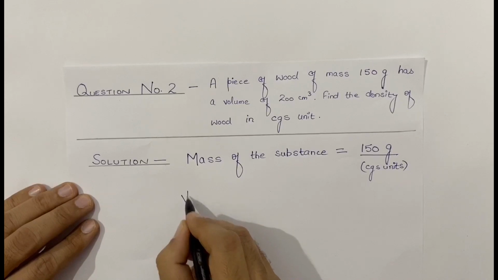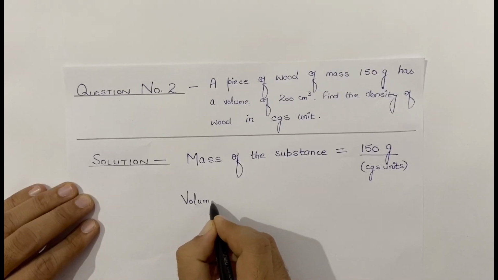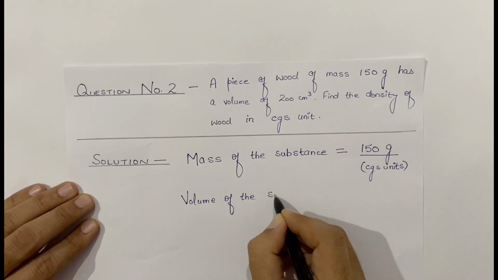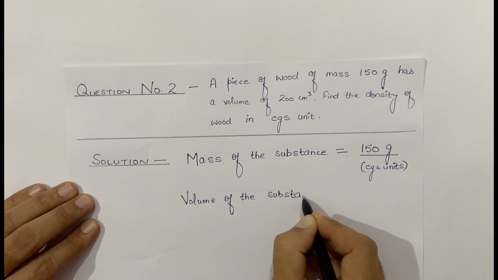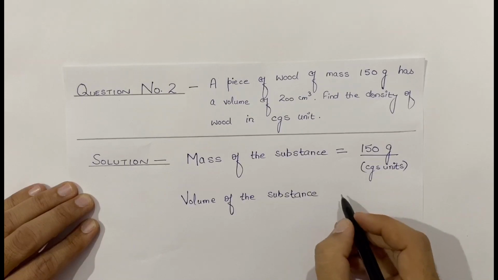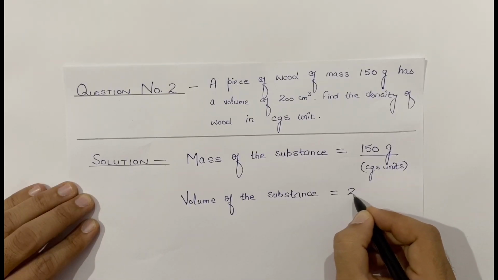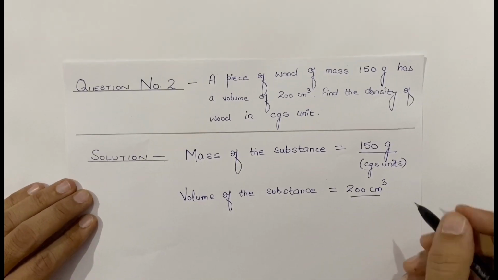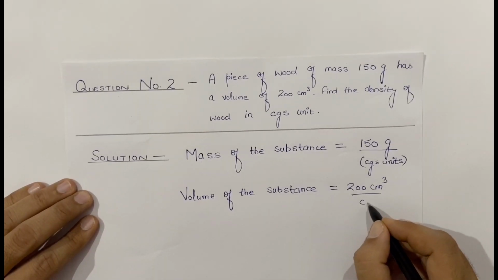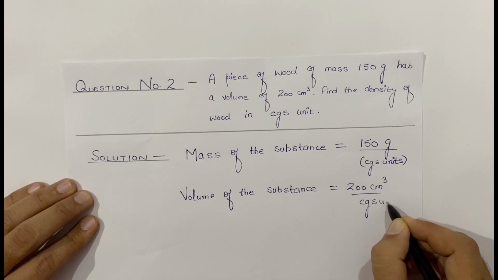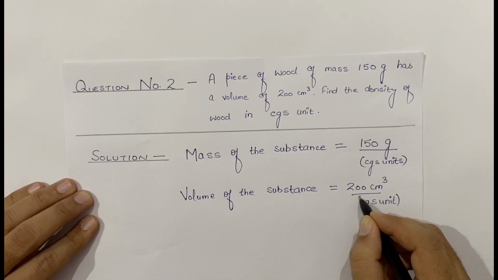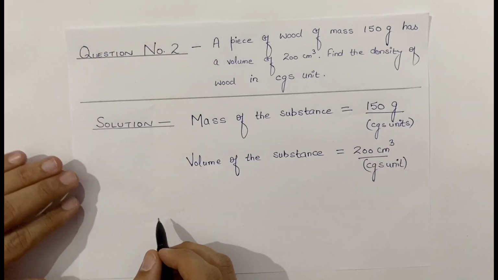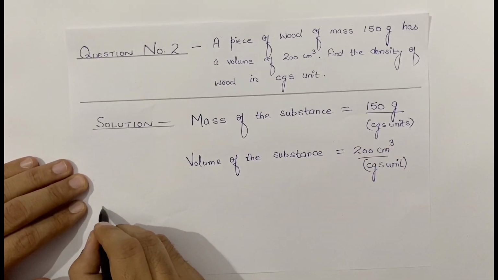Next step, volume is also given. So volume of the substance is given as 200 centimeter cube. Now centimeter cube, again it is the CGS unit. Now we are required to calculate the density.